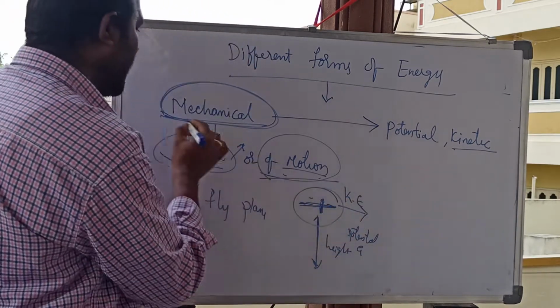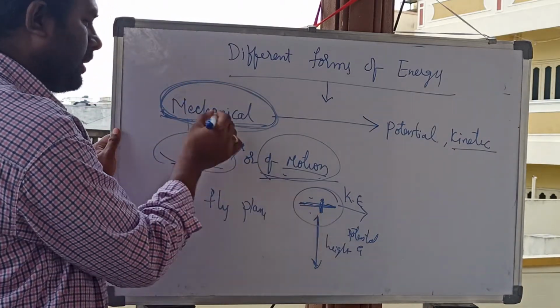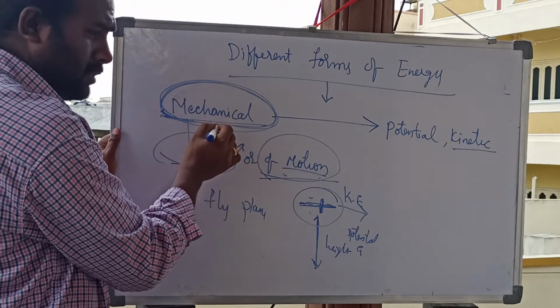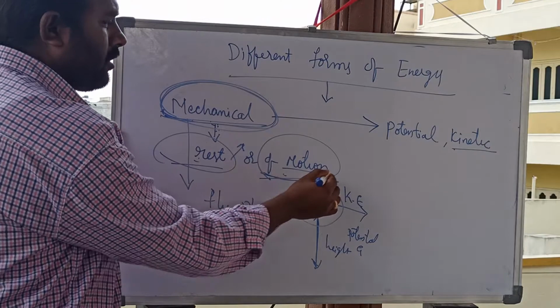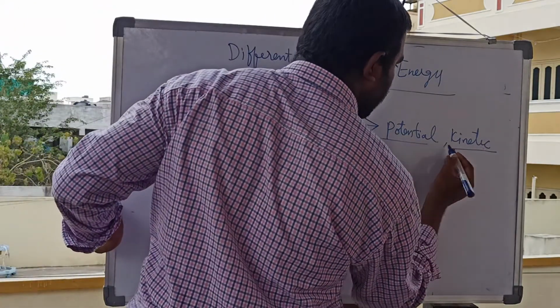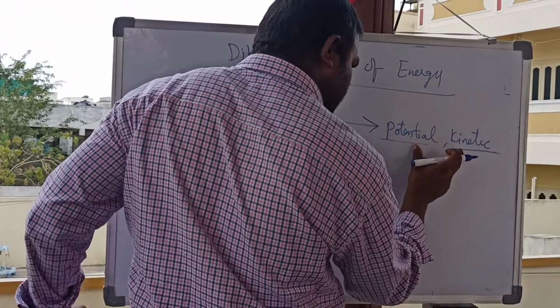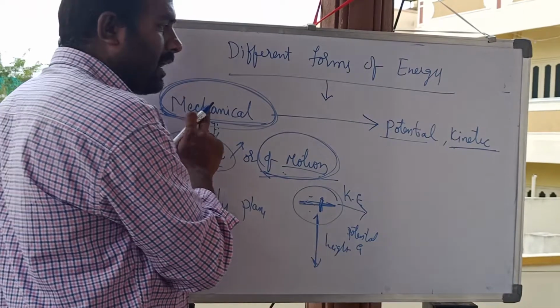An aeroplane has mechanical energy. This is the example for mechanical energy. If potential energy and kinetic energy both are present in a body, then that is called mechanical energy.